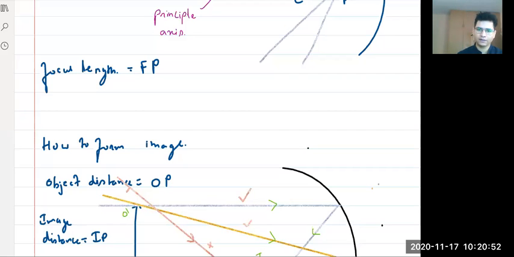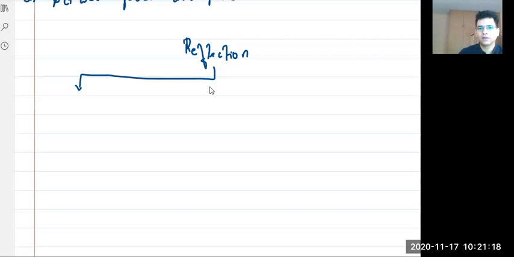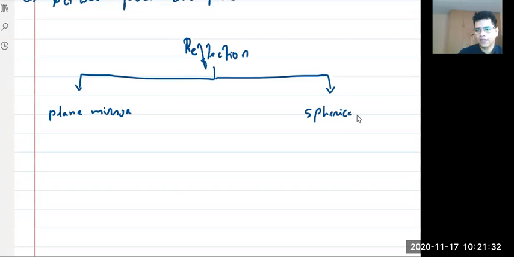I'll just make it for you guys. Okay, guys, my handwriting is horrible. So we have reflection. In this, we studied reflection through plane mirror and reflection through spherical mirror.